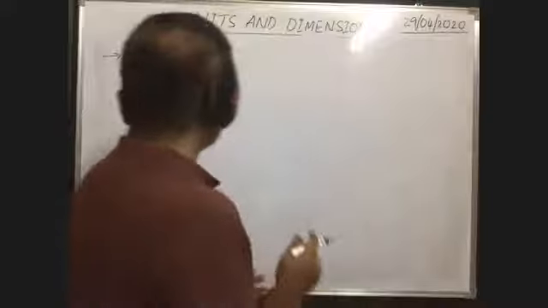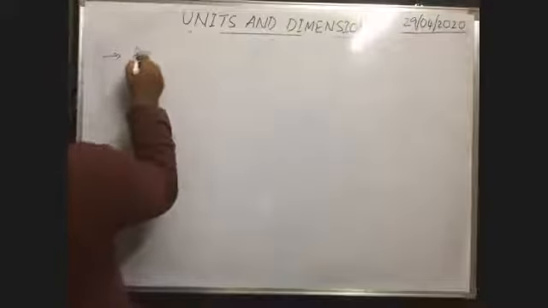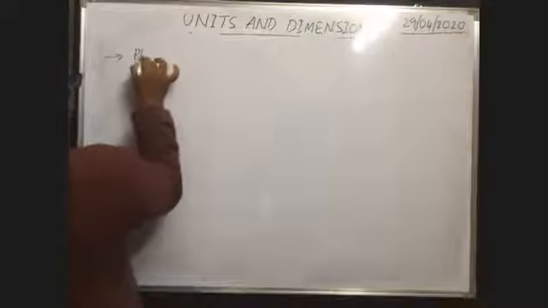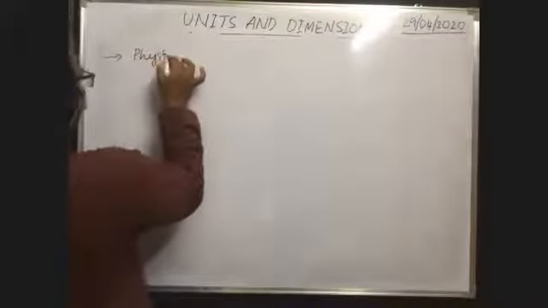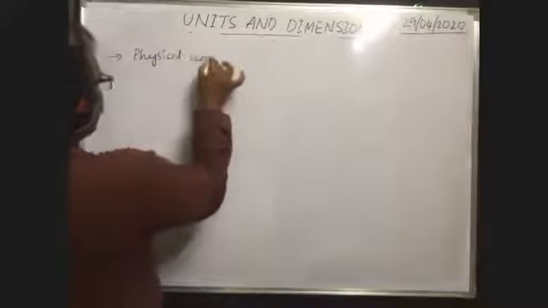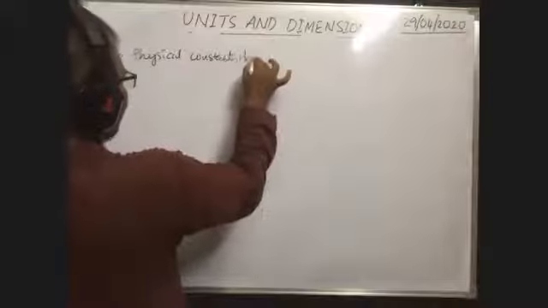Okay, so universal gravitational constant: physical constants having dimensional formulae, physical constants having dimensions.